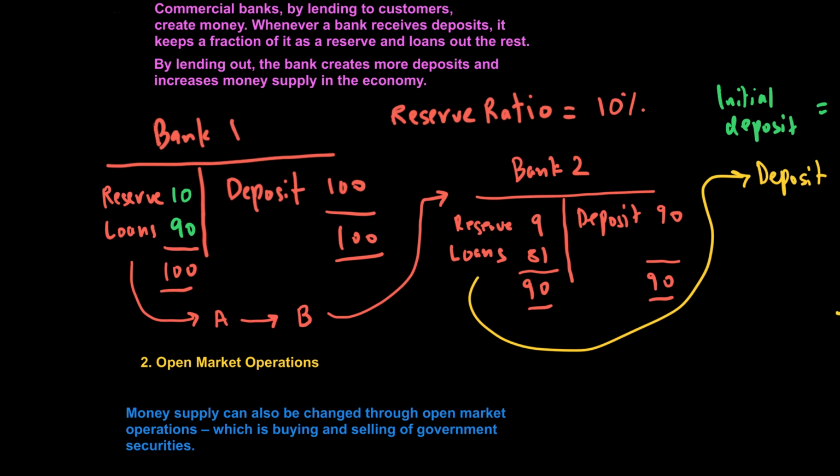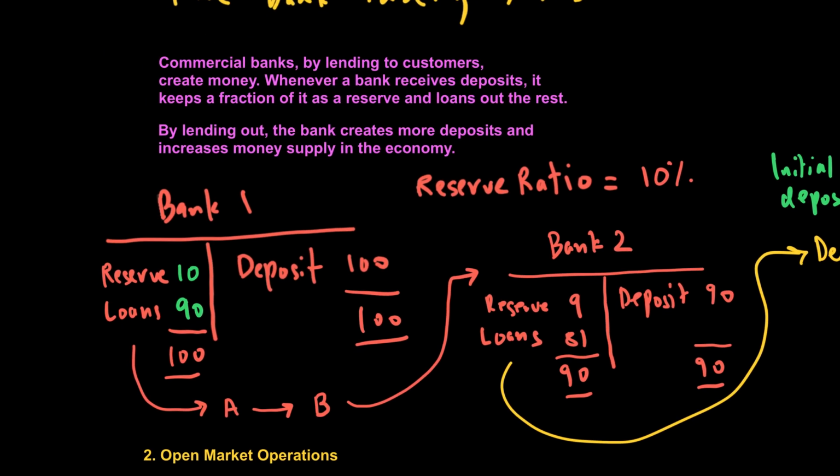Now we said that by lending out, the bank creates more deposits and increases money supply in the economy, and therefore the reserve ratio becomes a tool to lower that lending. When you increase the reserve ratio, let's say I make the reserve ratio 20%, then my money multiplier becomes 1 over 20%, which is 5. So therefore changes in money supply or changes in lending will be lower.